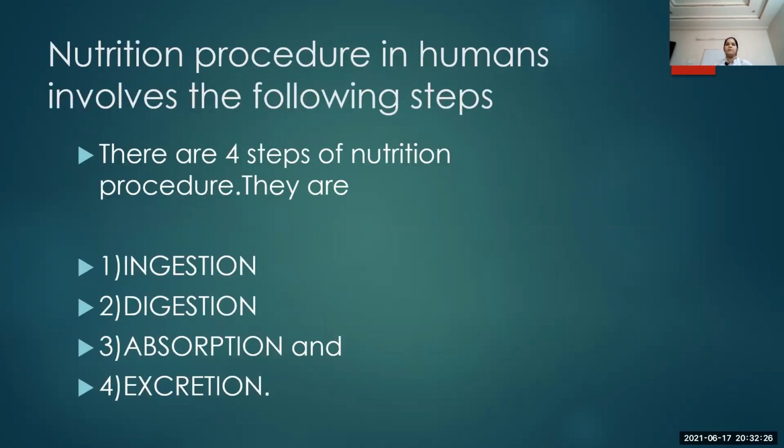The nutrition procedure in humans involves four steps: ingestion, digestion, absorption and excretion. Ingestion is taking the food into the mouth and mixing it with saliva to form a bolus. Digestion starts from the mouth region to the large intestine, then absorption takes place in the small intestine and large intestine. Then excretion takes place from the rectum to the anus.